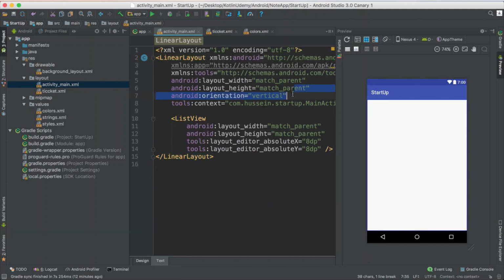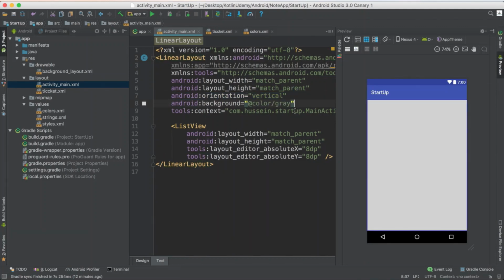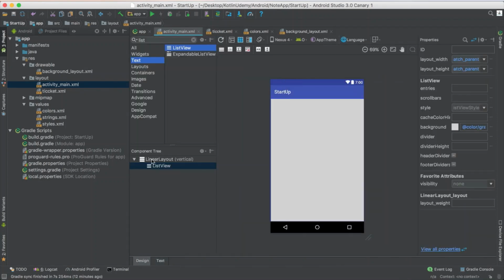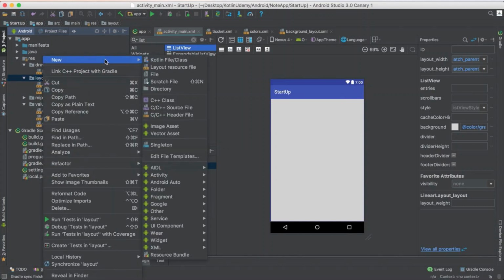Just let this one also use the background gray. So both of these use background gray. So when you add the ticket inside, it appears as a ticket. So yes, this is my first activity. It should appear this way, how I list items. I would do the same thing for the second activity. So now I need to add another activity, which has the same thing, just for adding.